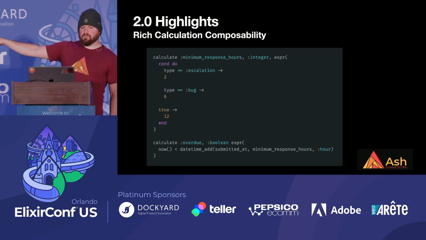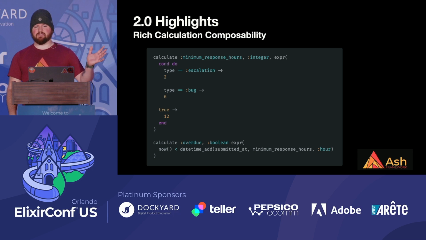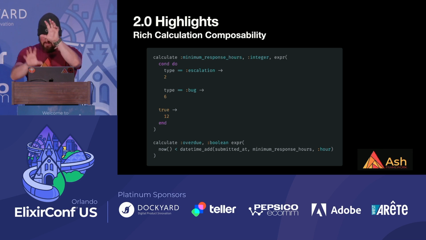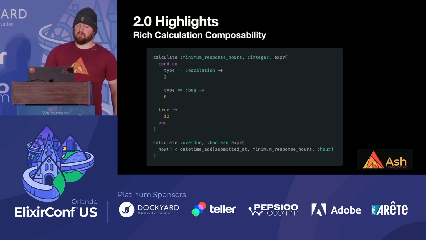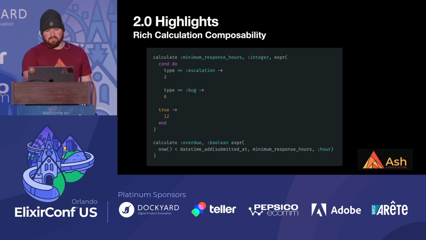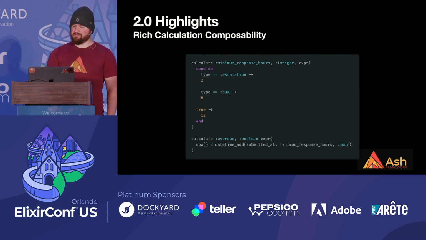And you see that overdue calculation on the bottom is actually referencing the other calculation. So you can build up a map of concepts, and you can isolate the bits that matter into their own calculations. But something that matters is that not everything we calculate can be done in SQL. And look, there's another bug in my slide. I'll tell you guys a story later about how I had to copy this all from Obsidian to Keynote in 10 minutes before I did this talk.